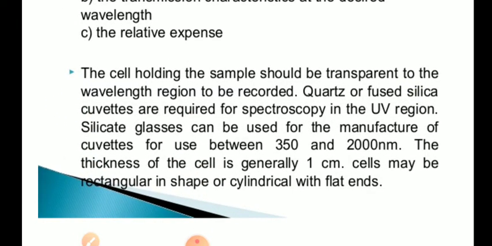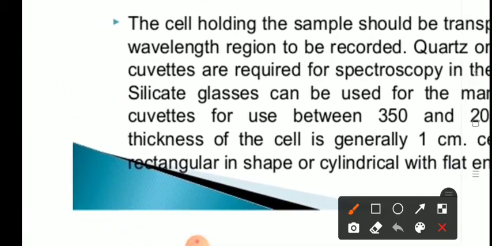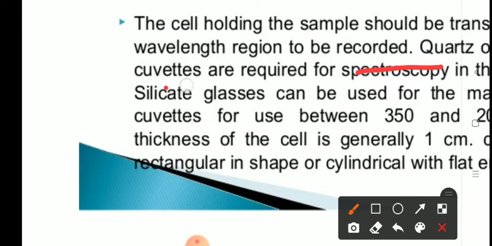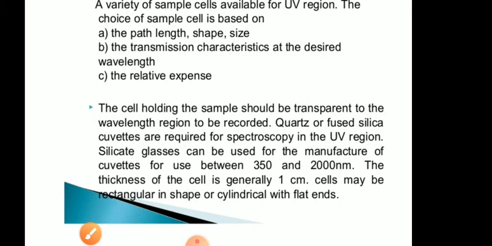The cell holding the sample should be transparent to the wavelength region to be recorded. If you are using light of the visible range, we prefer using a glass cuvette. If we are operating the instrument in the UV range, quartz or fused silica cuvettes are required for spectroscopy in the UV region. Is that clear? Okay.